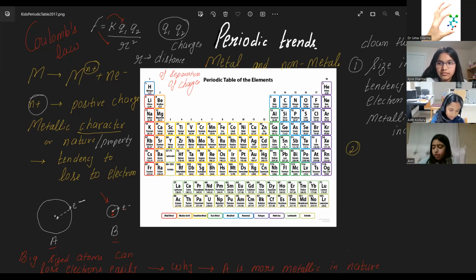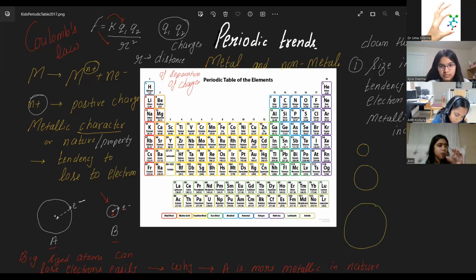Aditi, this is okay because you can see here. Children, make this diagram also in your notebook so that in future, if you're looking at your notes, down the group, atomic size is increasing. This is first element. This is second element. This is third element. Fourth, fifth. You see that size increases, right?